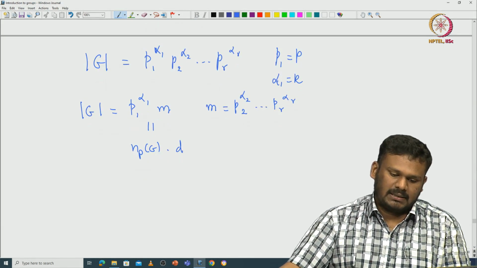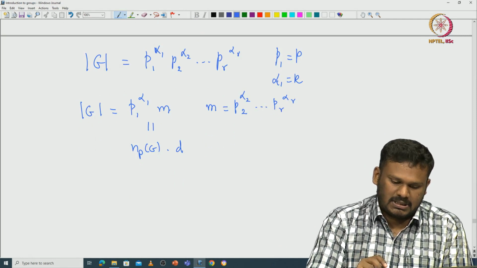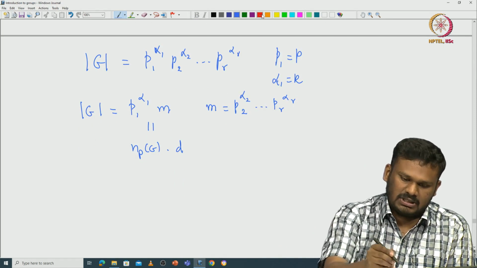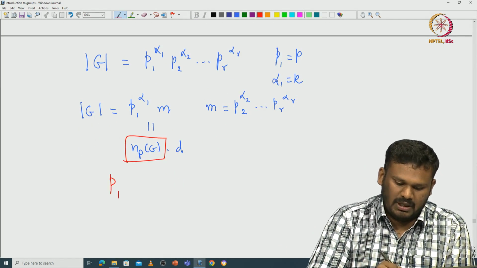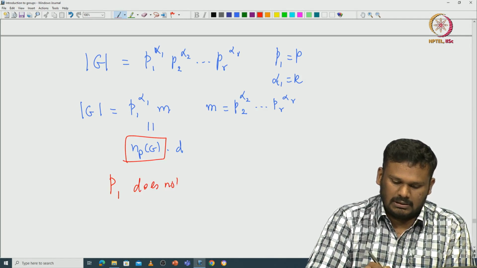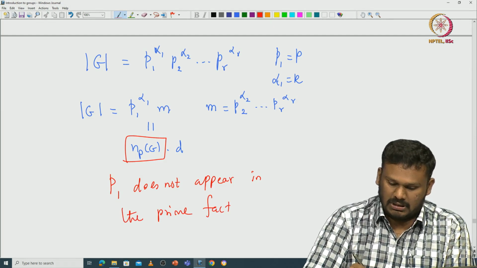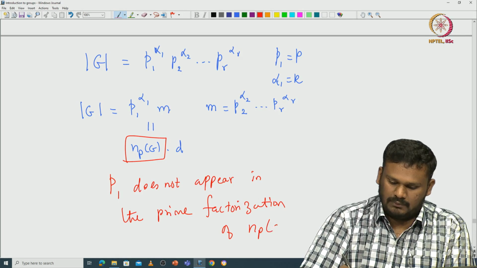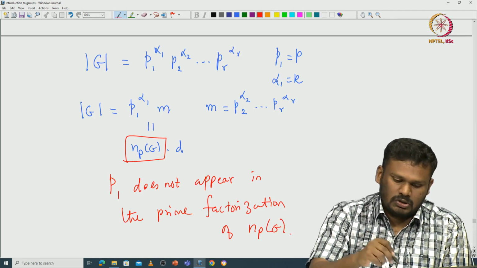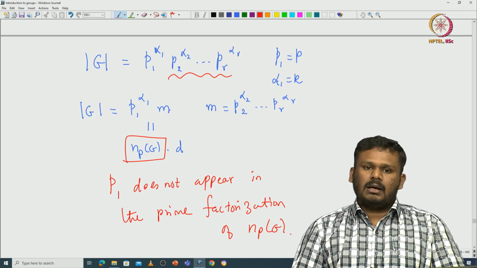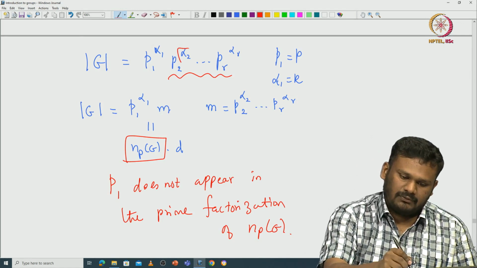Okay, and note that this p1 doesn't appear in the prime factorization of np of G. So whatever primes are appearing in np of G, they have to come from this, and all the exponents are here for these primes.